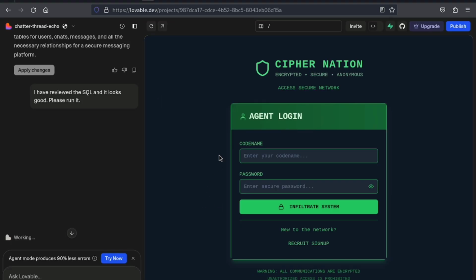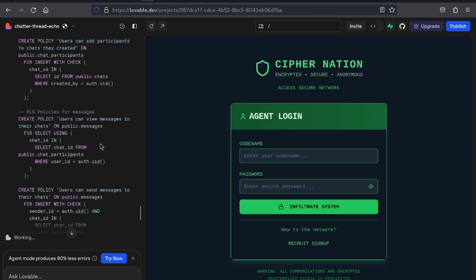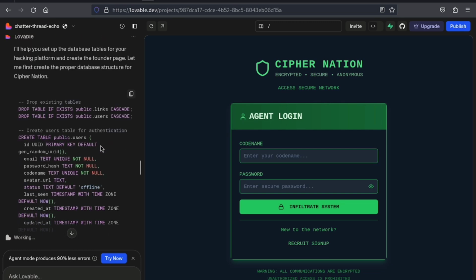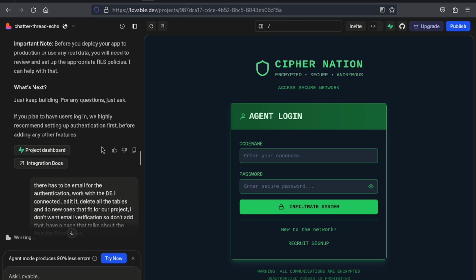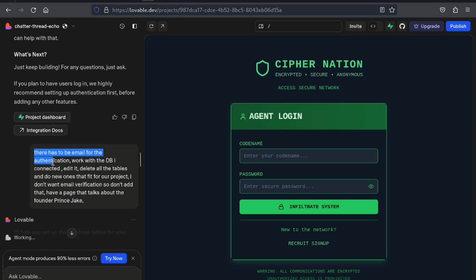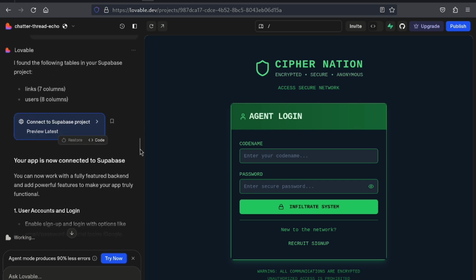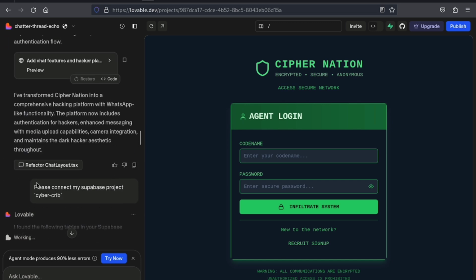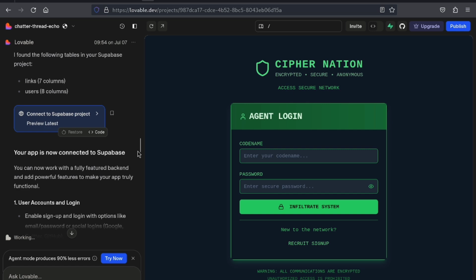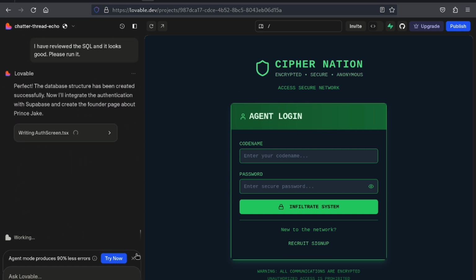So as you can see here, some prompts I gave Lovable. This is when it was writing the SQL for the database, and these are some prompts that I gave it, telling it there has to be authentication, there has to be an email for sign up and login and all that. So I gave it a lot of things, and there was nothing really difficult in all this. It's just about giving it the prompts.